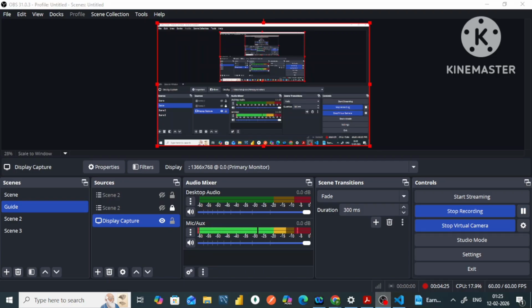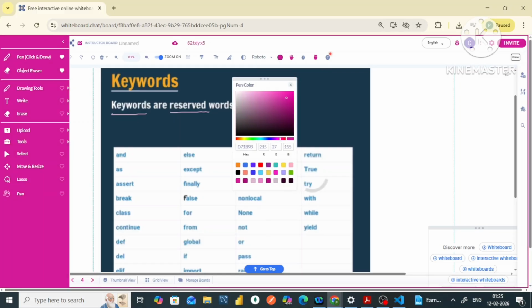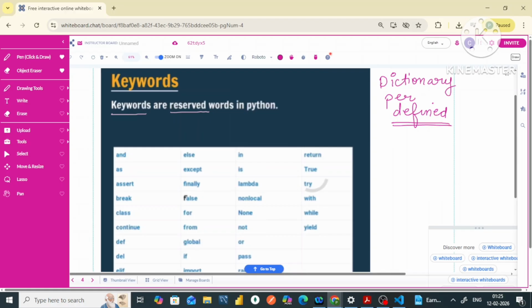Now, my dear friends, let me discuss with you the keywords in Python. Like you all might have read the dictionary, there are a few words in the dictionary which have predefined meanings. Their meanings cannot be changed, and they are universal kinds of things. We cannot simply change them.